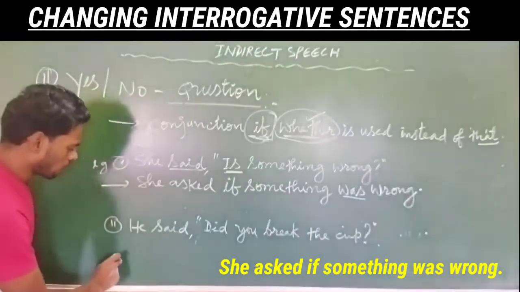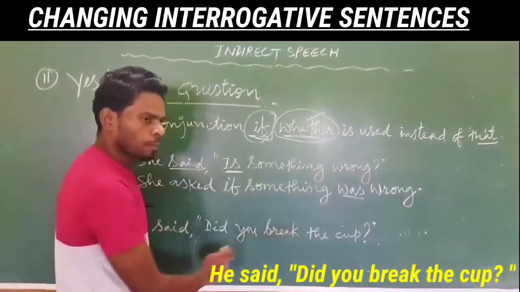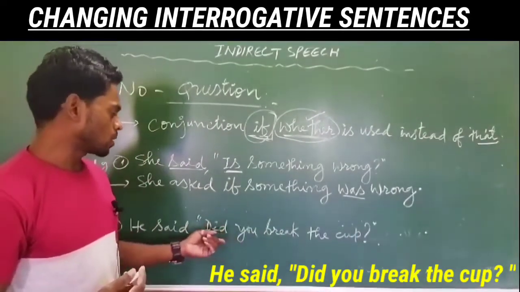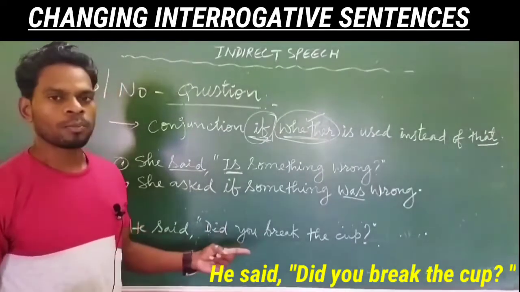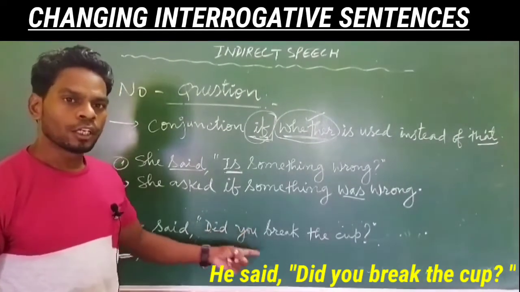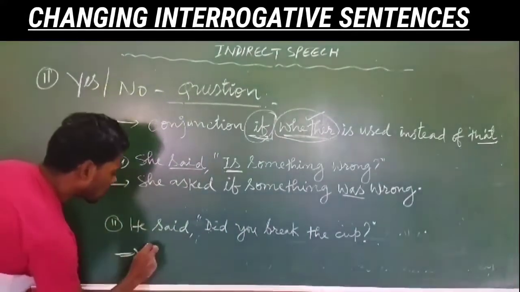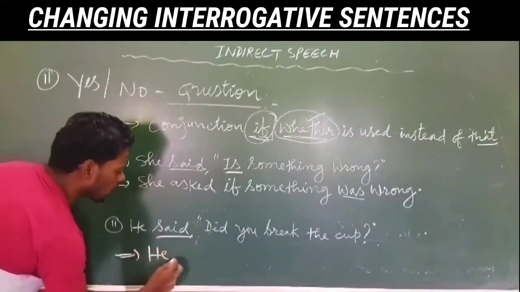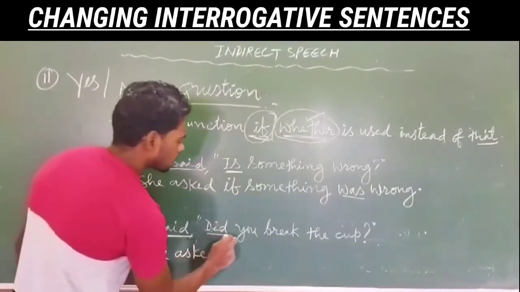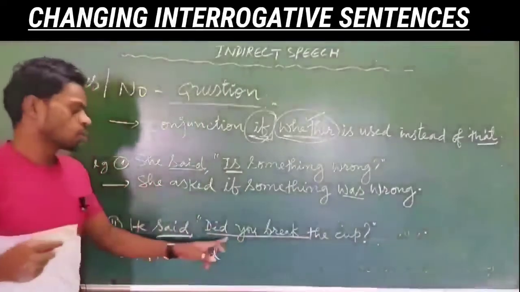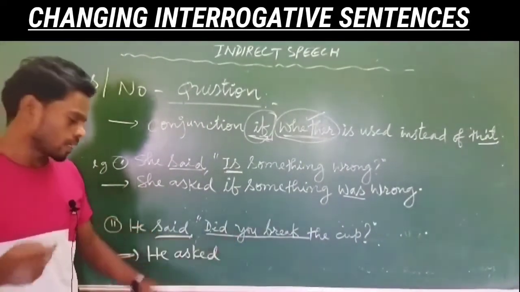Next example we have here. He said, did you break the cup? So when you answer this question, then it will be either yes or no. Did you break the cup? Then yes, I broke the cup, or no, I did not break the cup. So yes no question. So now let's change it. So said will change into asked. Then this is past simple tense. So past simple tense will change into past perfect tense.